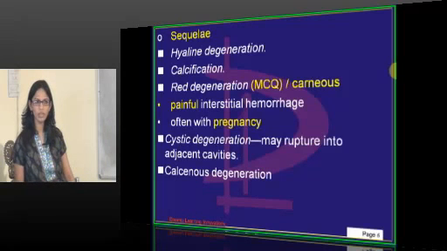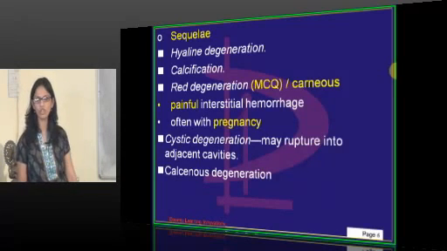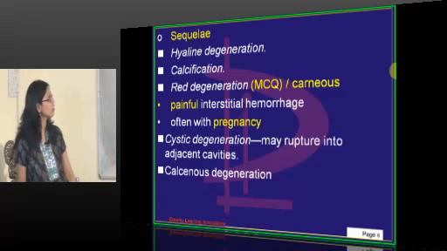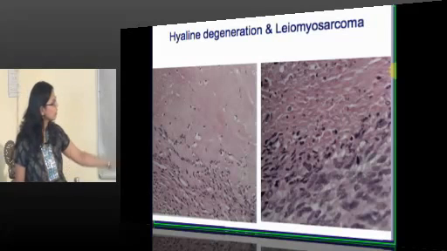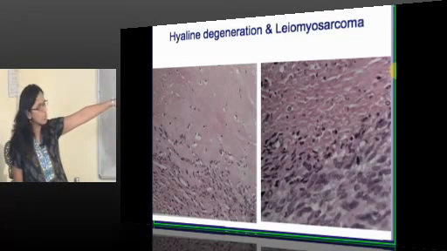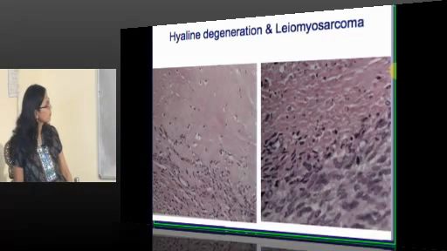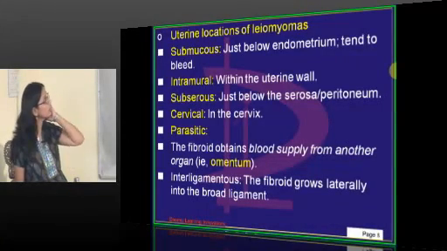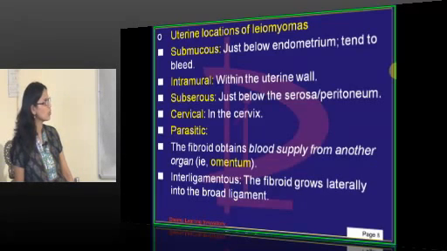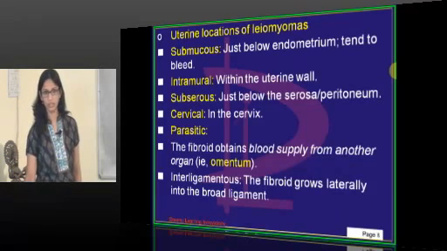Cystic degeneration is seen most commonly in perimenopausal or menopausal females. Calcific degeneration is another. So these are the pictures showing the hyaline degeneration, the black spot which you can see over there. Uterine location of the leiomyoma, as I have told: submucous, just below the endometrium, tends to bleed. Intramural, within the uterine wall. Subserosal, just below the serosa. Cervical, in the cervix. There is one more, a parasitic fibroid.